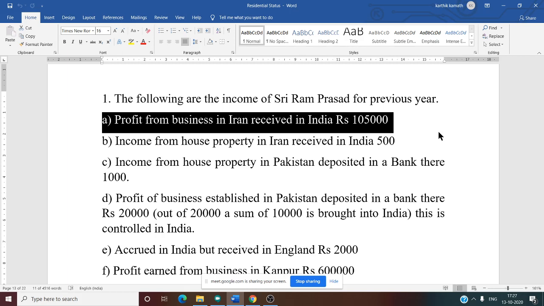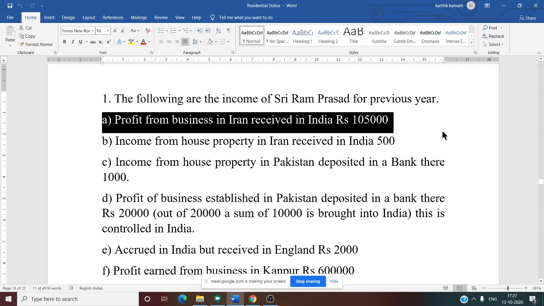See this, in this case, whether they have mentioned the words controlled or managed? Only received. Then how can you say only the first 2 are taxable? Received in India, everyone is taxed.